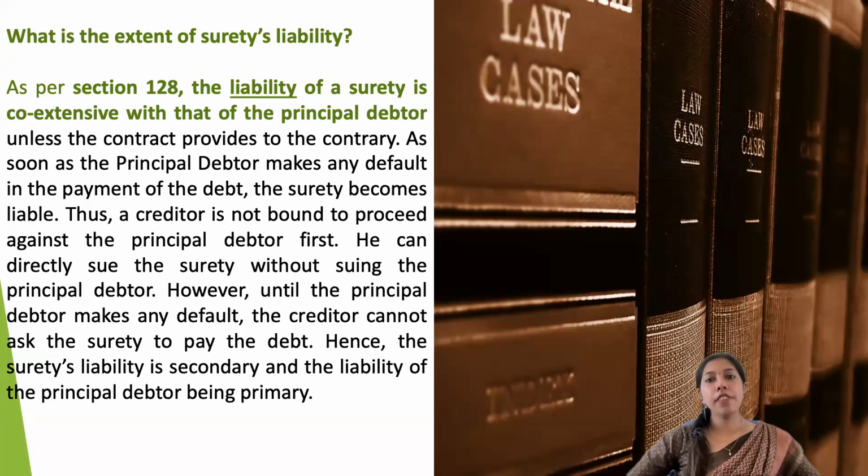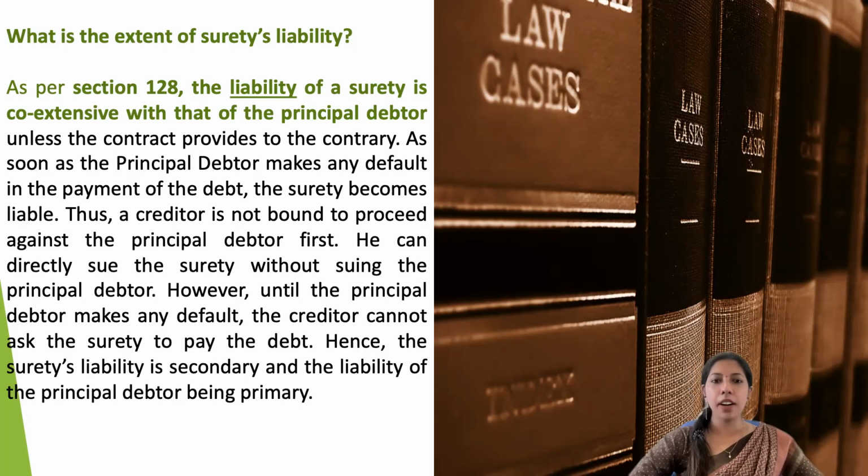Next is how far the surety will have liability. This is mentioned under section 128 of the Indian Contract Act, which says that a surety's liability is coextensive with that of the principal debtor. Unless the contract provides to the contrary, as soon as the principal debtor makes any default in the payment of the debt, the surety becomes liable.